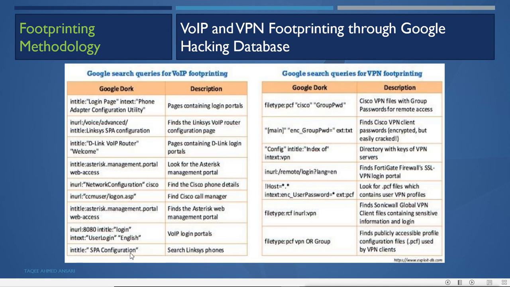You can run these queries to get the VPN information, like filetype PCF, Cisco, group PWD. This will give you Cisco VPN files with group passwords for remote access. Let's try this one.